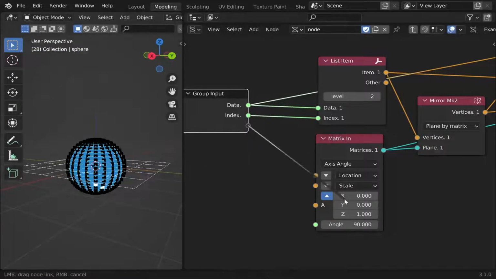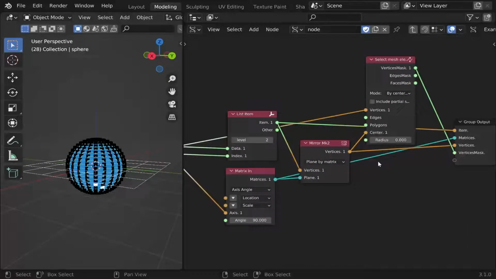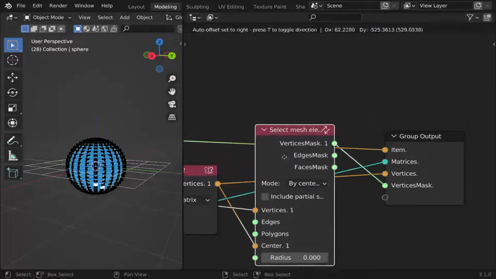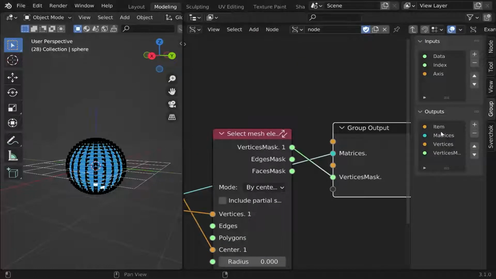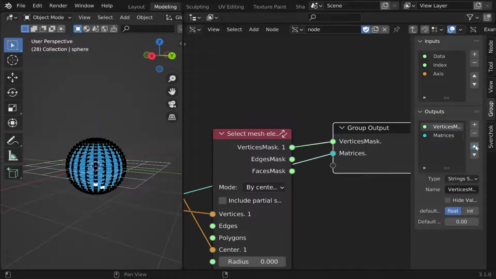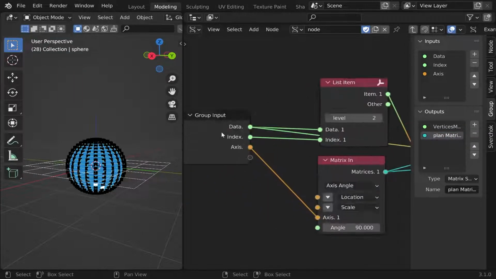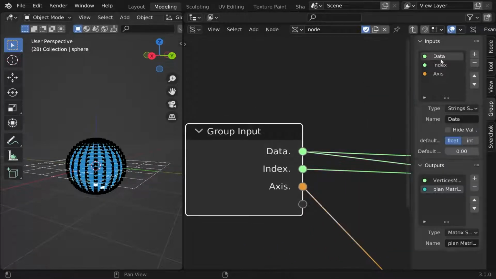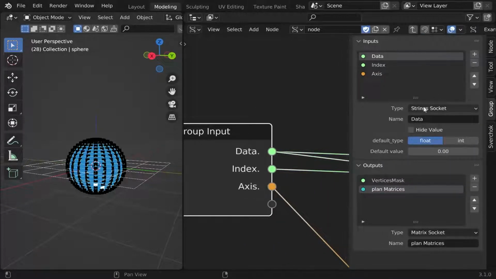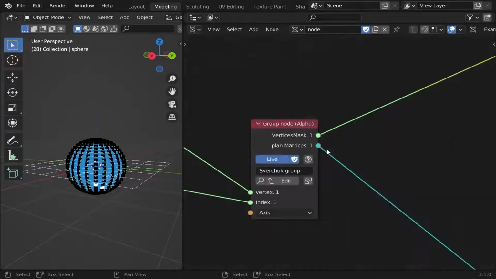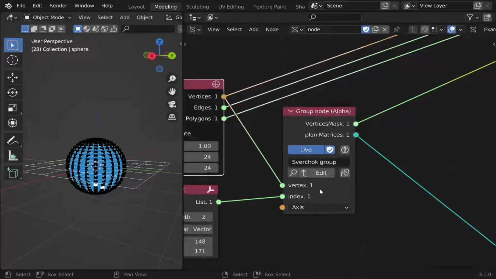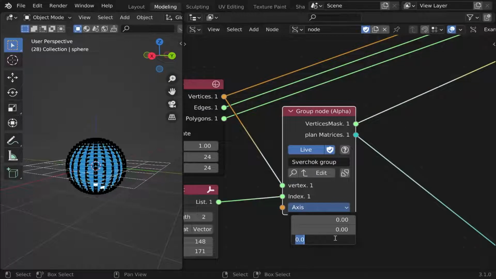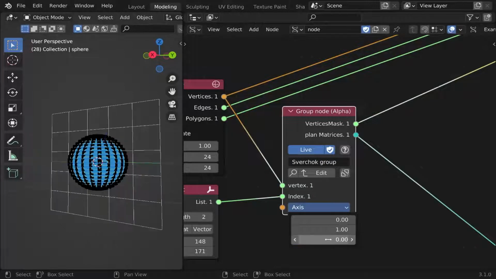Refer to the parameters in Blender and use the face normals to determine the mirror plane. Modify the order and name of the group input and output parameters. Thus, we get a select mirror node.